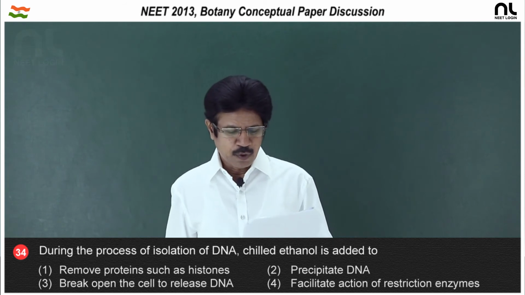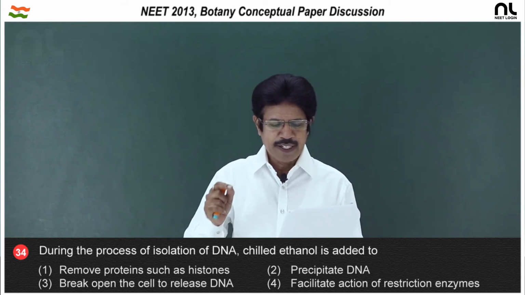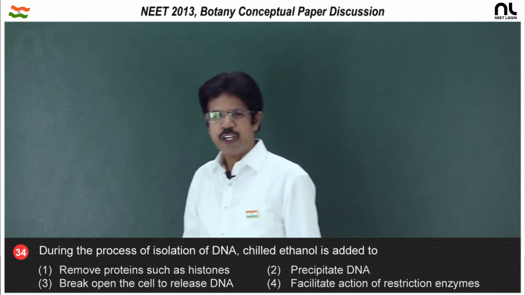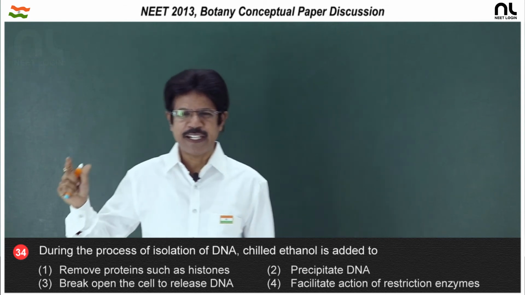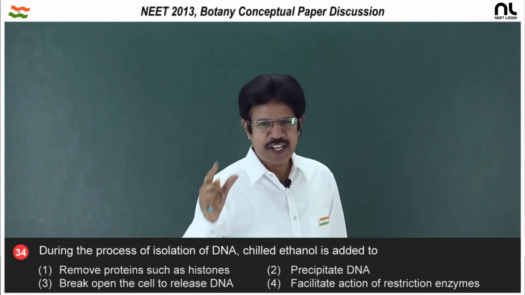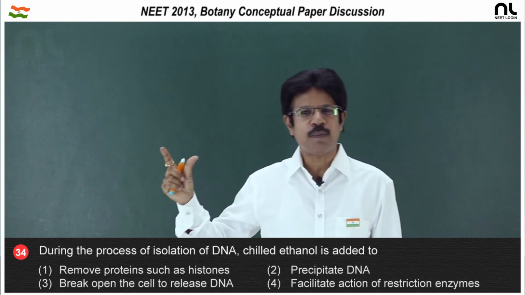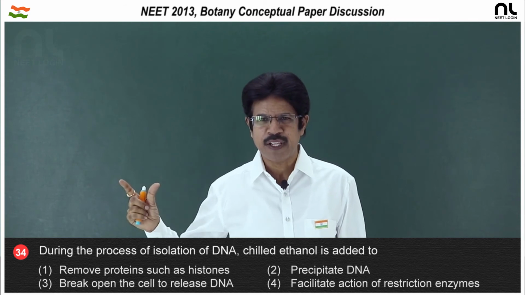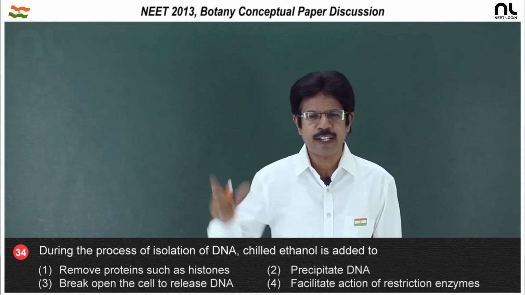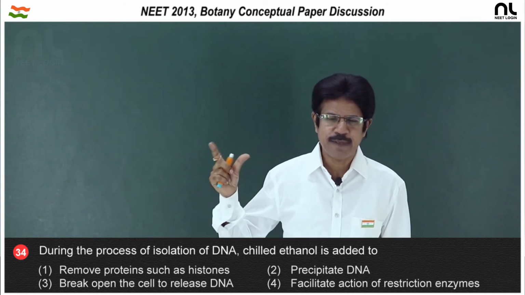Question number 34. During the process of isolation of the DNA, chilled ethanol is added to. In recombinant DNA technology, why do we isolate the purified DNA? A restriction enzyme is going to act only on the DNA, but not on other components like RNA and protein. So, it should be made free from other cellular substances like proteins, RNA, carbohydrates as well as lipids.